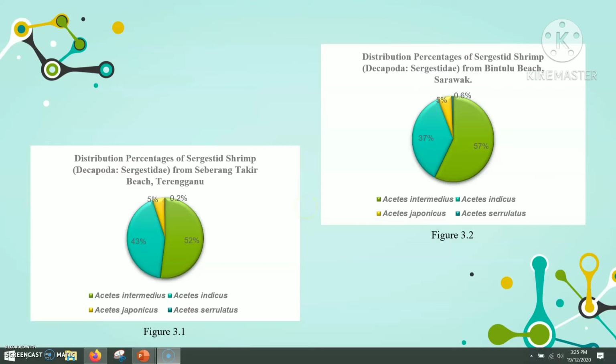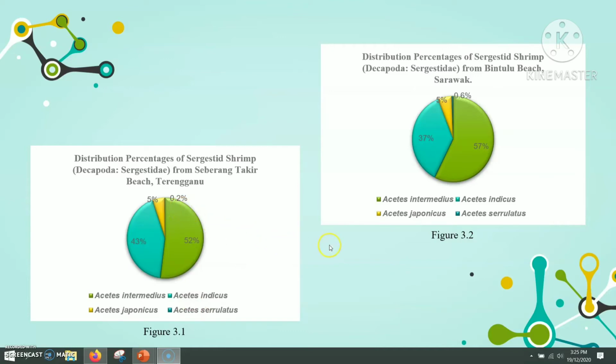For the results and discussion, the figures show the distribution percentage of Sergestidae species at Seberang Takir, Terengganu and Bintulu, Sarawak. For figure 1, the highest percentage of Sergestidae shrimp was recorded by Sergestidae intermedius with 52%, followed by Sergestidae indicus with the percentage of 42.6%. Next is followed by Sergestidae japonicus with the percentage of 5.2% and lastly Sergestidae cerulatus with the percentage of